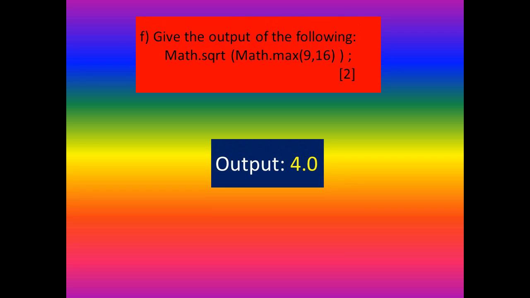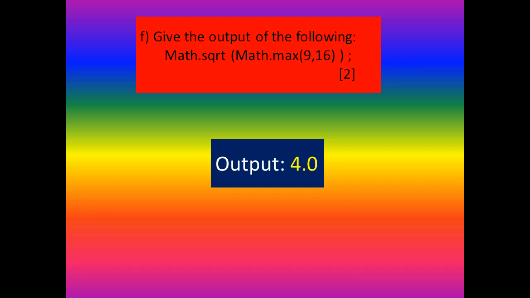Question F. Give the output of the following: Math.sqrt(Math.max(9,16)). How can you solve this one? First we will find the value of the inner function, Math.max of 9, 16. The max function is used to find the maximum value. Which one is greater here, 9 or 16? We know 16 is greater. Then the answer is 16.